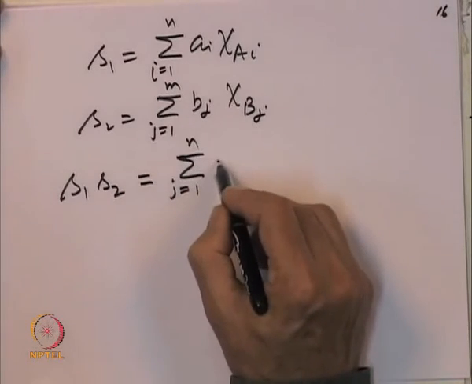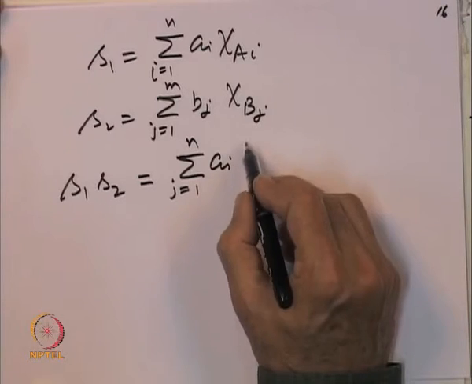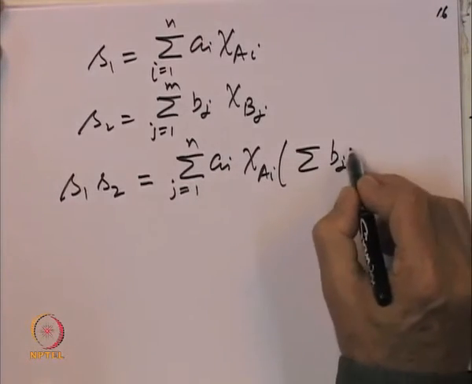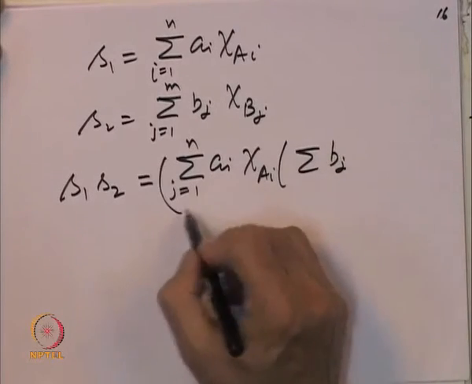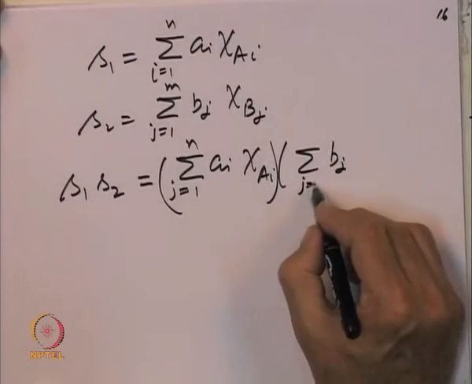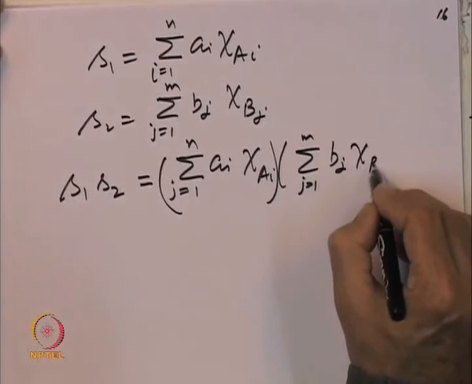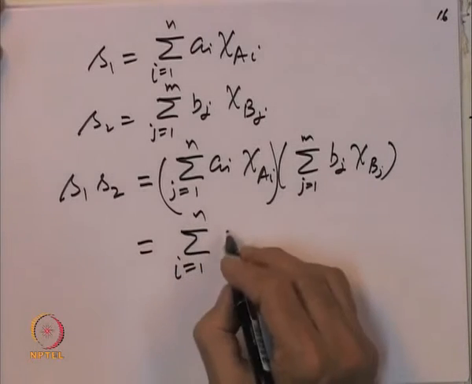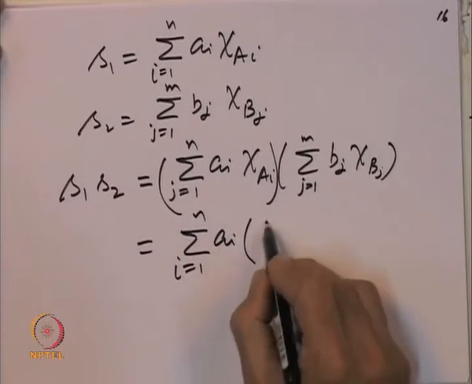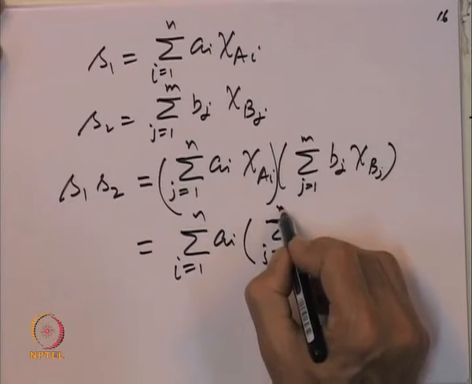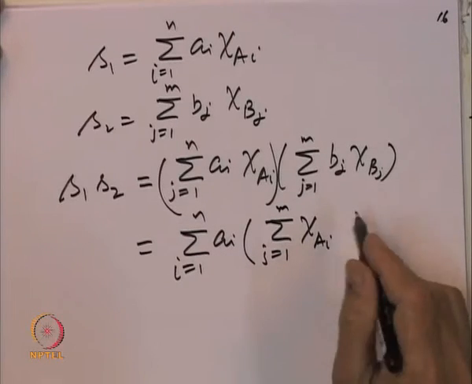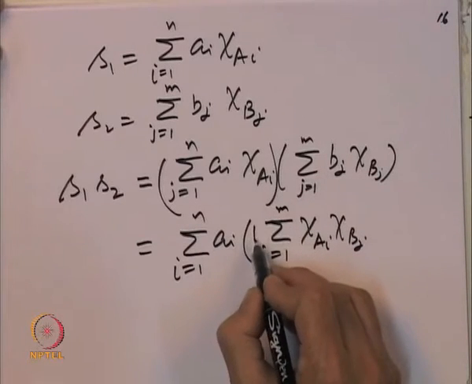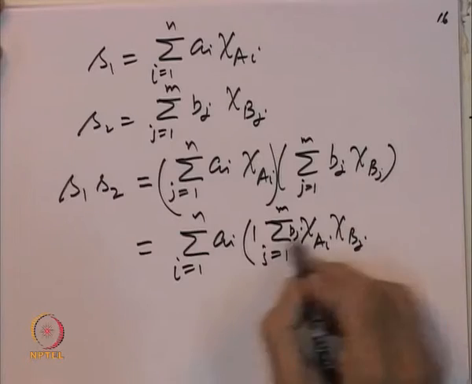So, summation 1 to n A I chi of A I times summation 1 to m b j chi of b j. So, we can write this as summation over I 1 to n, summation over j 1 to m, A I b j chi of A I chi of b j.